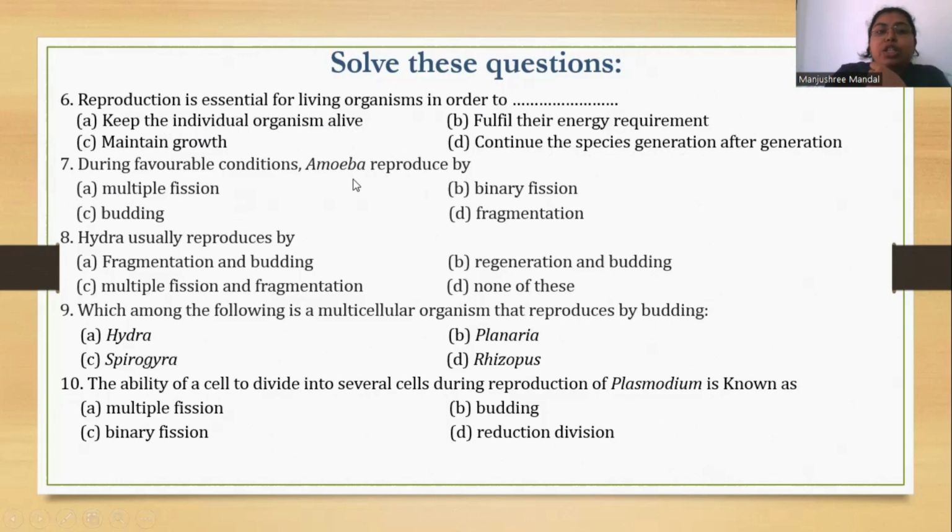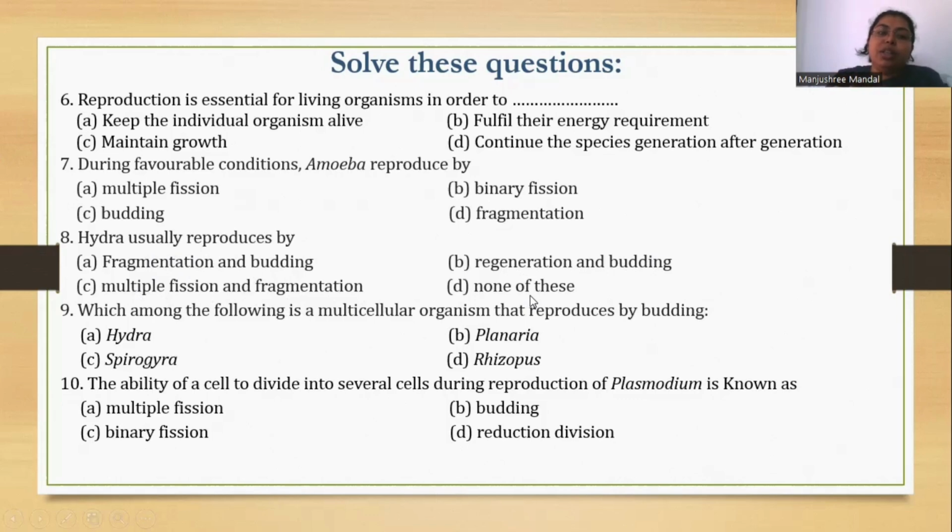During favorable conditions, amoeba reproduces by multiple fission, binary fission, budding, or fragmentation. If you remember, we already discussed that amoeba reproduces by binary fission. Hydra usually reproduces by fragmentation and budding. Just be careful and think about this question.